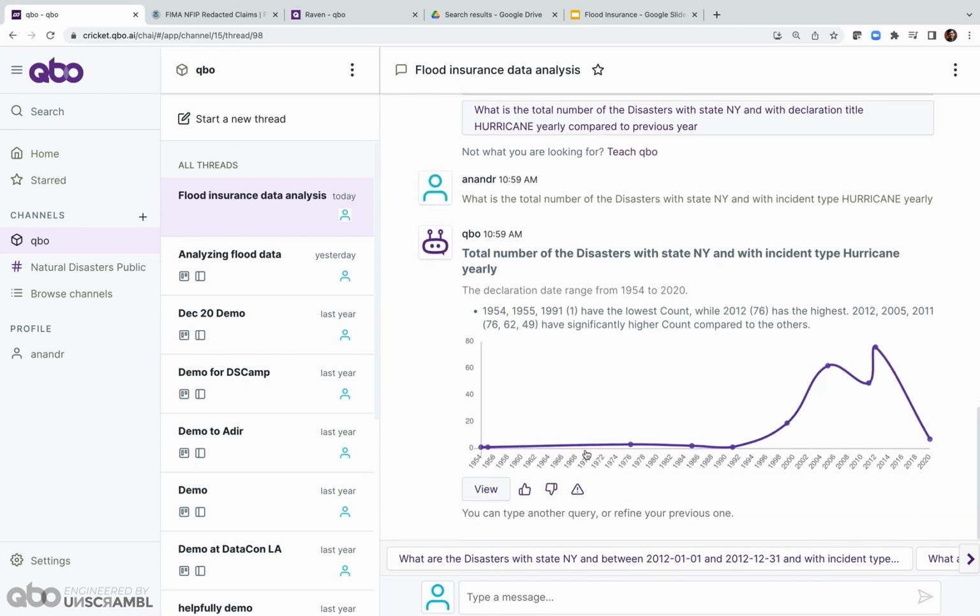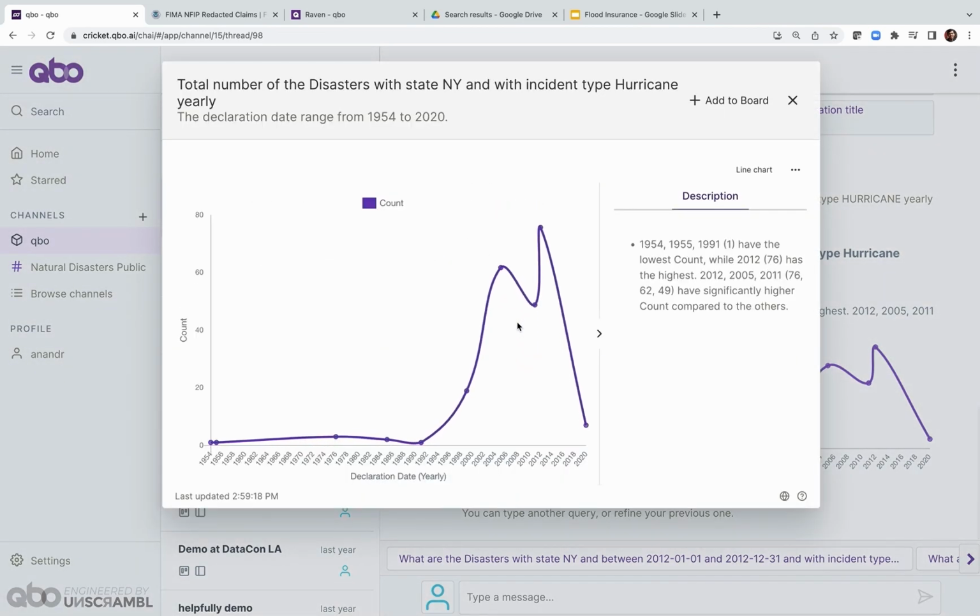Here we see there are relatively few hurricane disaster declarations in New York until the 90s, and then the numbers pick up in 2000, 2005, 2010, 2012, and so on. There's definitely a big spike in 2012. Let's look at that in a bit more detail. But before that, we can zoom in a little bit over here.